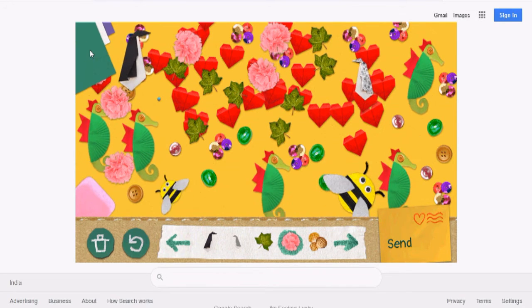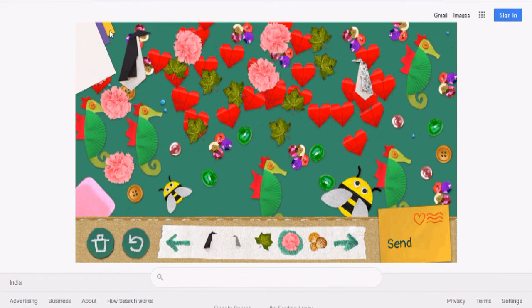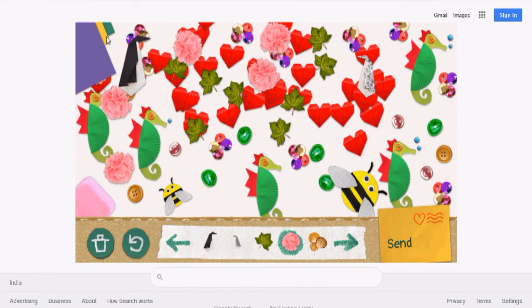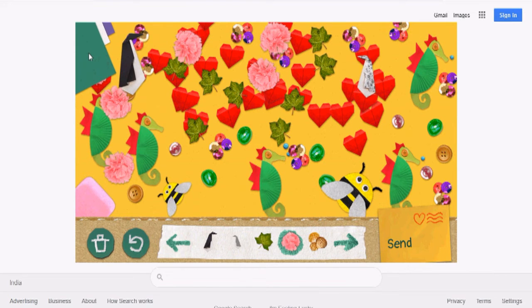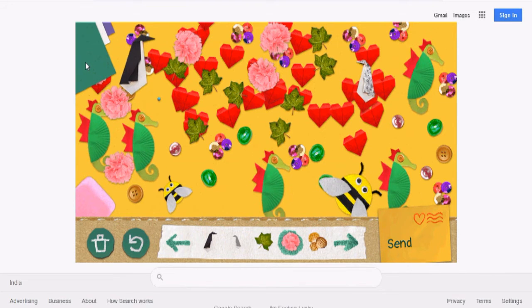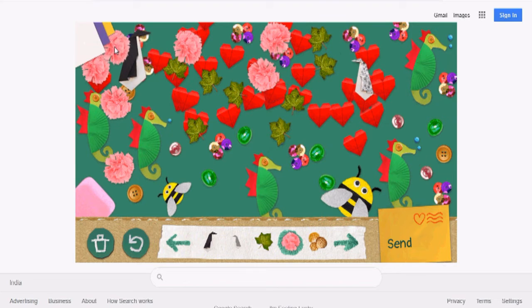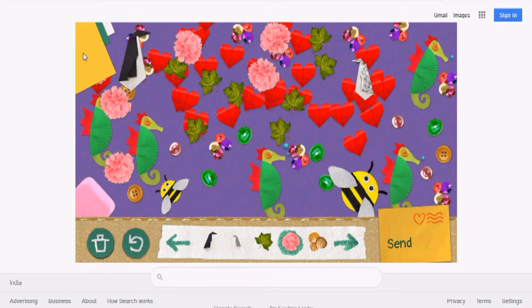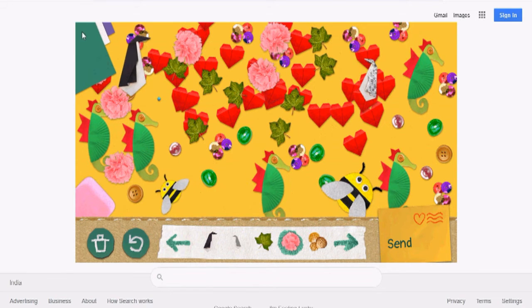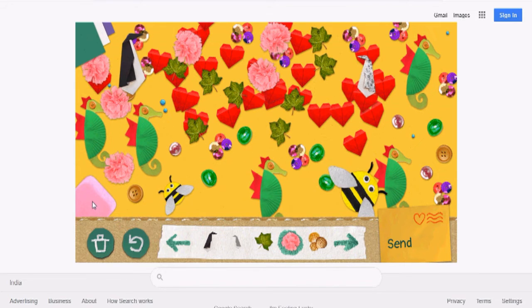If you want to change the background, that is the yellow background, if you want green, then just click on this green, and it changes automatically. If you want yellow again, then just make it yellow. Suppose you want blue: click once, the green is there, then white, then blue. If you want yellow first, then yellow changes. This is the background color, you can change it from there, and you can erase from here.